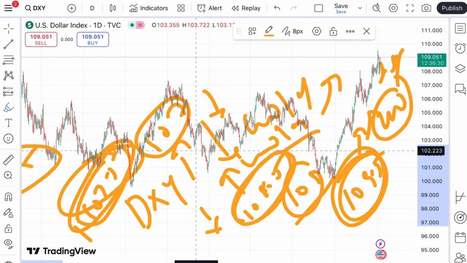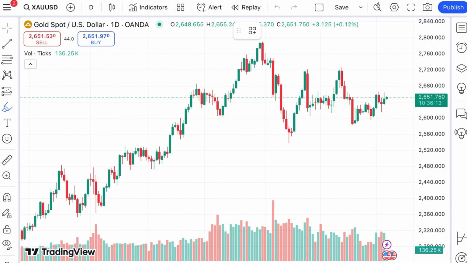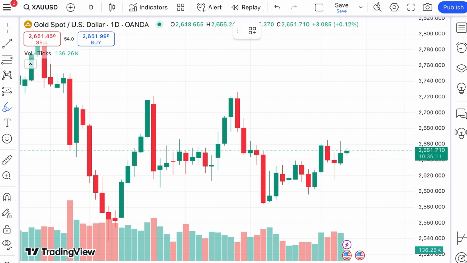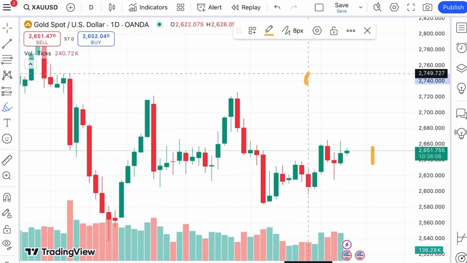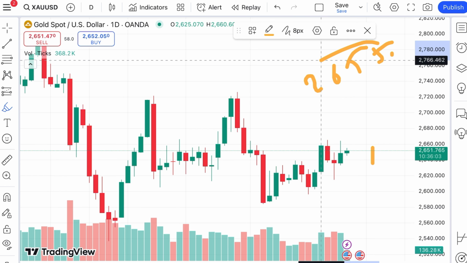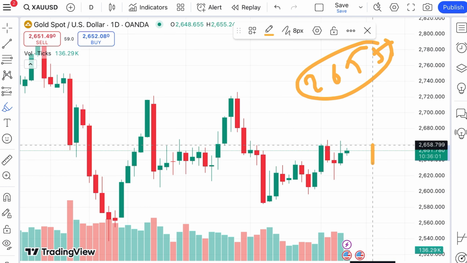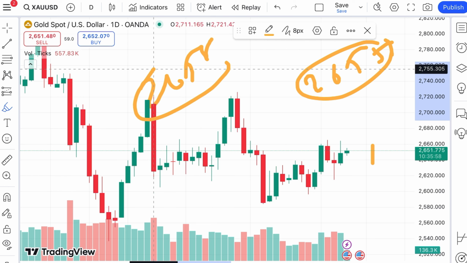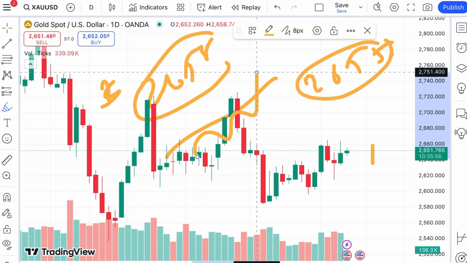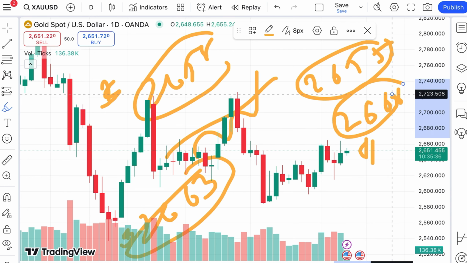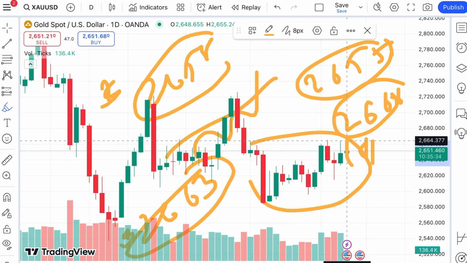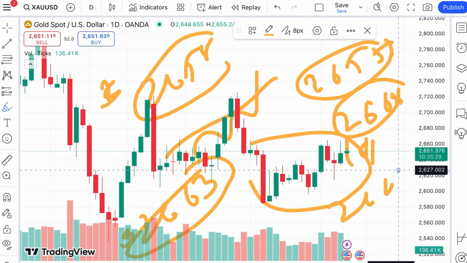Okay, coming back to the gold price, gold is now trading at a level of $2651.170. Chances are high it can go towards the level of $2655, and after sustaining this particular level, it will go towards 2658. This 2658 is already being tested, so chances of crossing this level towards 2663 will be there, and then from there the price can go further upside towards 2666. Then there will be a zone breakout, so we can see a further upside, then a probability of sustaining the level of 2667 will be there.